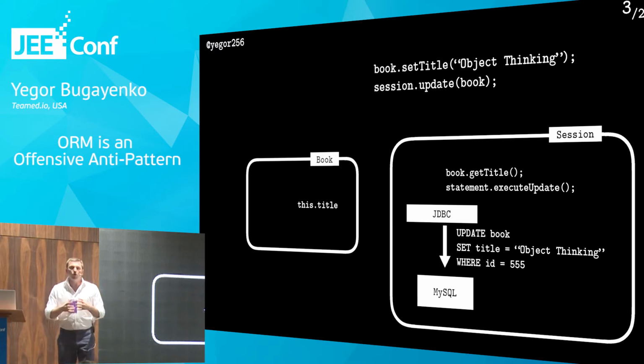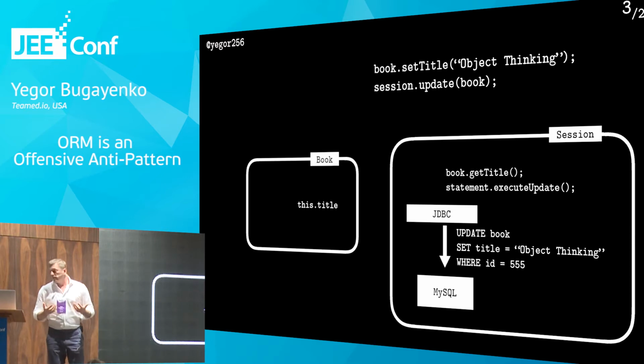In object-oriented programming, an object is supposed to do everything which belongs to its functionality. So when we create a book, then we call change the title, or print yourself, or give us some information about yourself. Everything has to be done inside the object, and it has to be covered by the object. That's the idea of OOP. That's the idea of encapsulation. So we're supposed to encapsulate that functionality into the object, not put it outside. And the ORM, the way it's done in JPA, is not only encouraging us, but this is technically how it works. They make us have these dumb, simple, stupid containers of data instead of having real objects and programming in OOP.